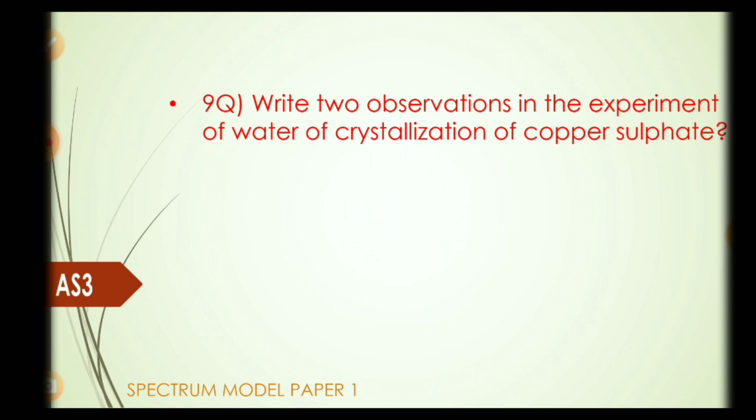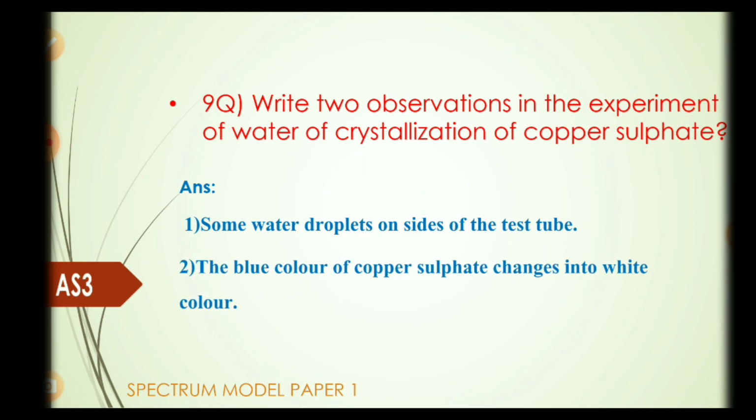Ninth question. Write 2 observations in the experiment of water of crystallization of copper sulfate. Answer. Some water droplets appear on the sides of the test tube. The blue color of copper sulfate changes into white color.